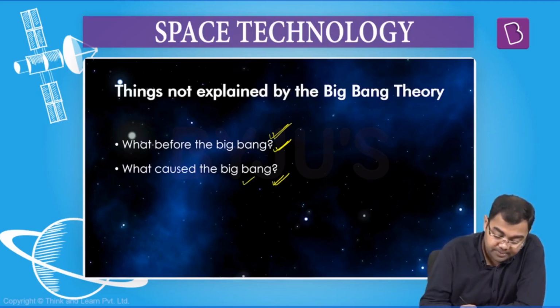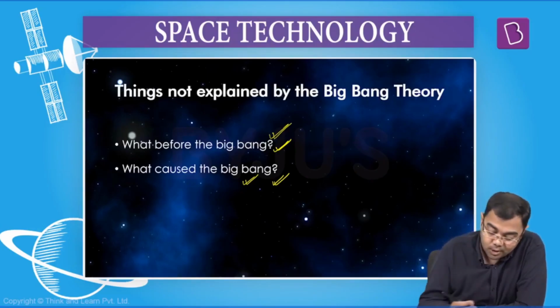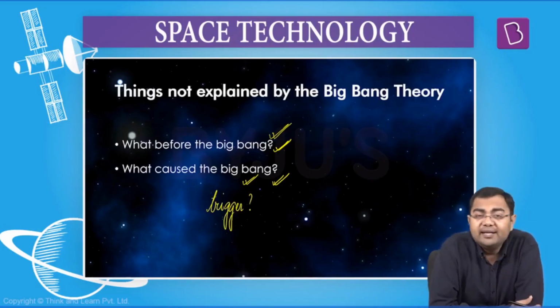Then after that, what caused the Big Bang? We are saying that yes, the Big Bang happened, that this particle all of a sudden had an expansion, but what led to the expansion? What was the trigger for this expansion? We don't know, and again, it hasn't been explained by the Big Bang Theory.